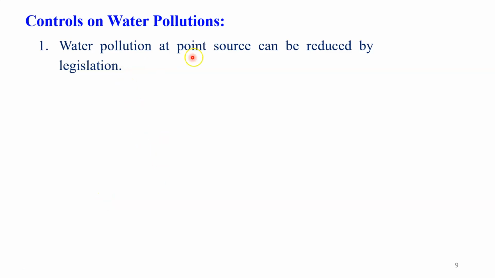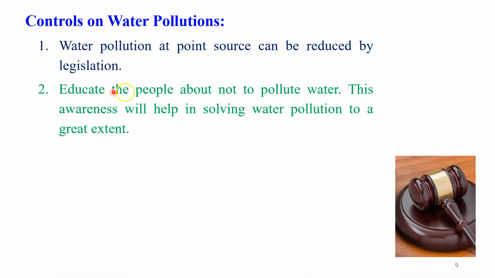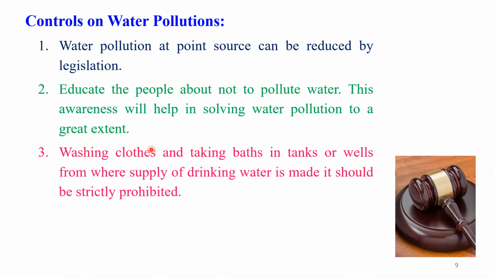First is, water pollution at the point sources can be reduced by legislation, because with the help of law and regulation we can stop this thing. In this regard, the government can take the lead to control water pollution by implementing strict rules and regulations. That is very important. The second thing is to educate people about not polluting water. This awareness will help in curbing water pollution to a great extent. This is very important if you want to control water pollution.